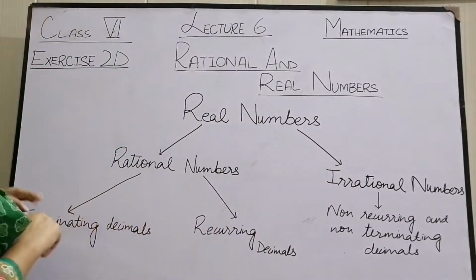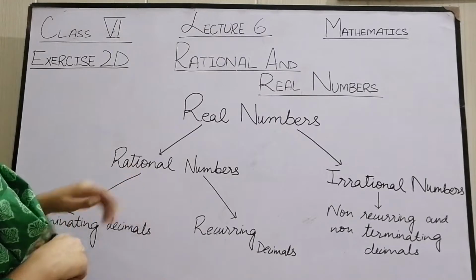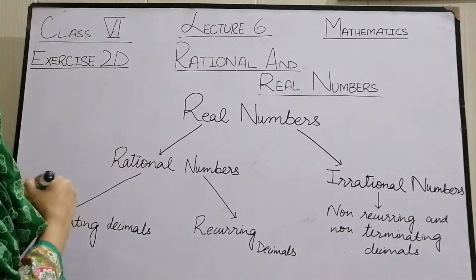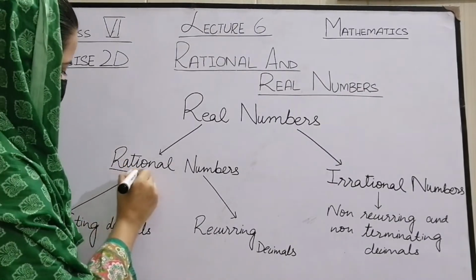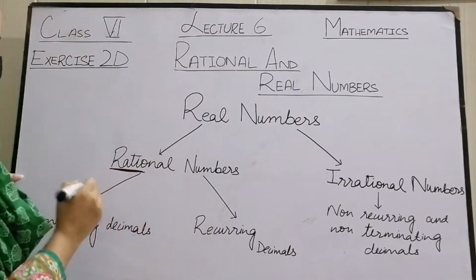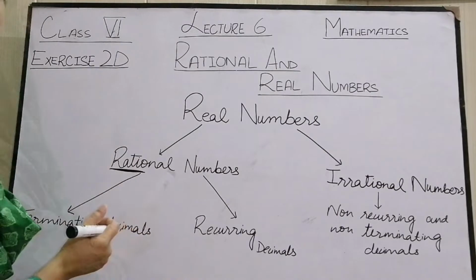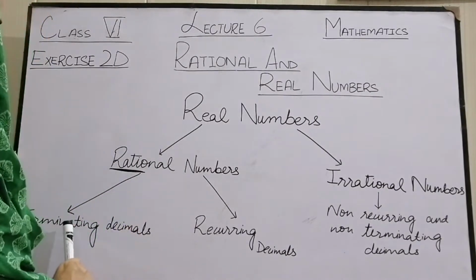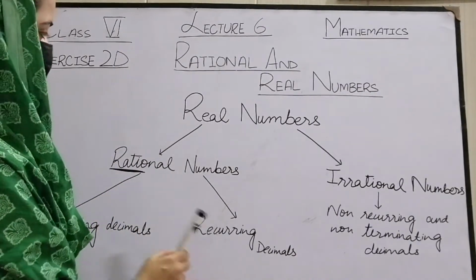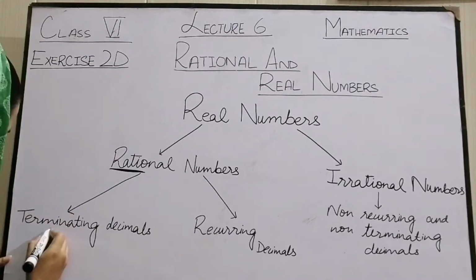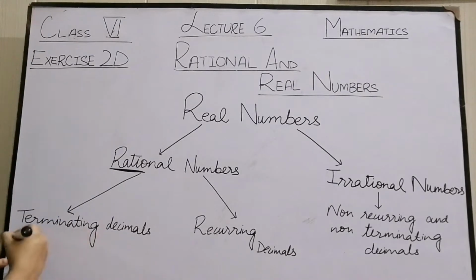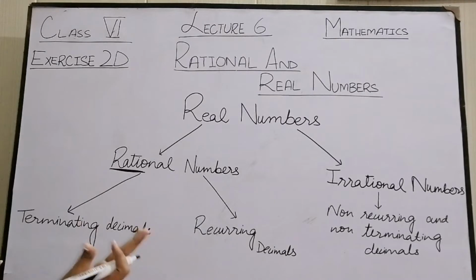What are rational numbers? The numbers which can be written in the form of a ratio. It is clear from the name, rational numbers. It means these numbers can be written in the form of ratios. There are two main types of rational numbers, that is terminating decimals and recurring decimals. Terminating decimals are the ones which terminate at some point.